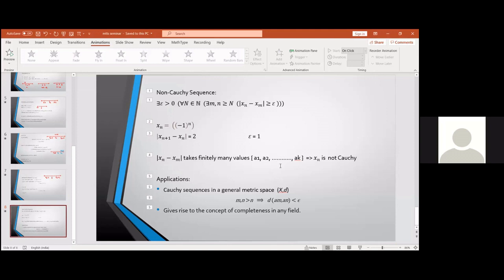So are you taking, for any n and m, the set of all mod xn minus xm, or after a stage, m and n greater than or equal to some N? After a stage, you are saying if mod xn minus xm takes finitely many non-zero values, then it won't be Cauchy. If all of them are 0, then it will be Cauchy. Okay, right. Yes.